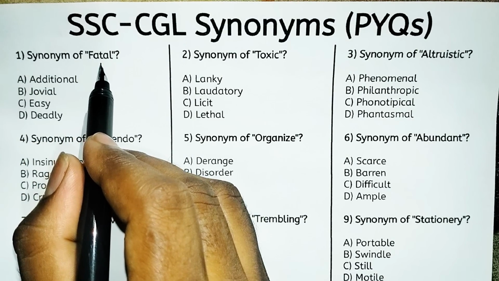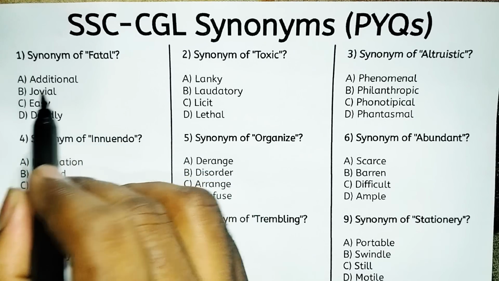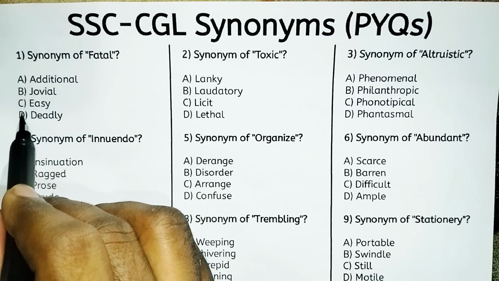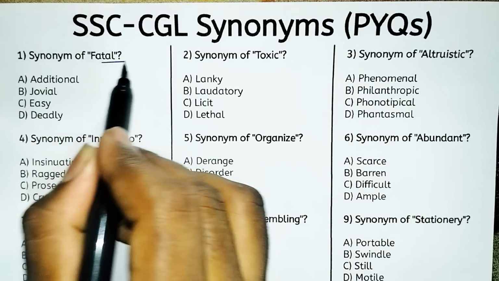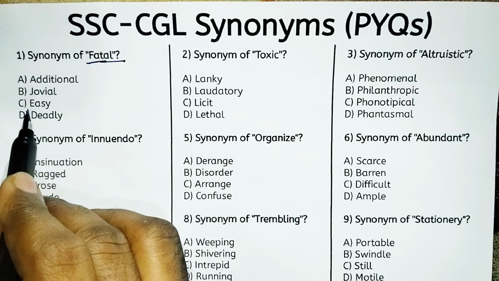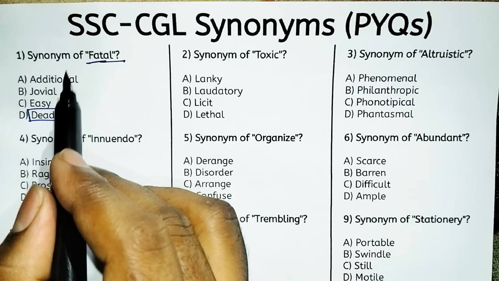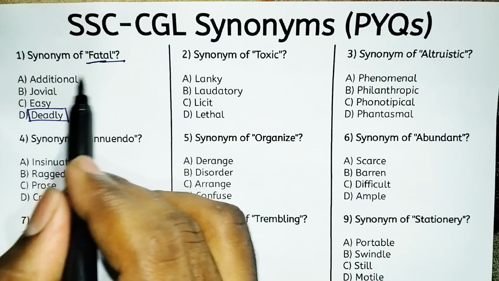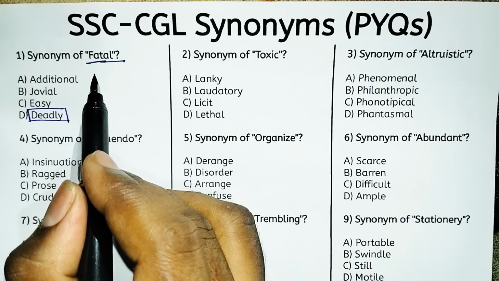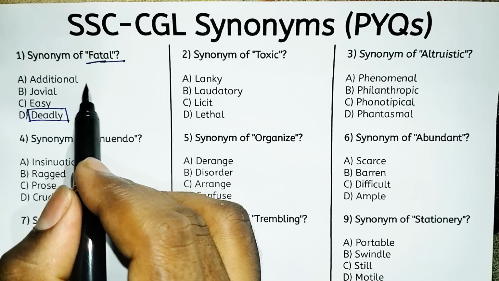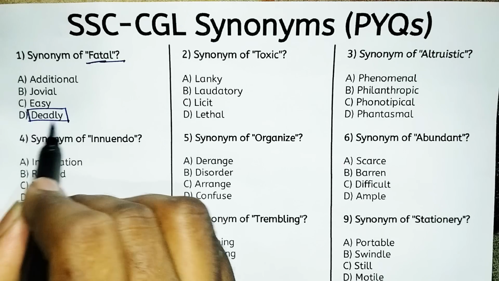Synonym of fatal. So what is the synonym of fatal? Look at the options. Option A, additional. Option B, jovial. Option C, easy. Or option D, deadly. So look, the synonym of fatal is option D, that is deadly. So what is the meaning of fatal? Fatal means causing death or leading to failure, or you can say disaster. So fatal is one kind of death, one kind of disaster. So the right answer is deadly.